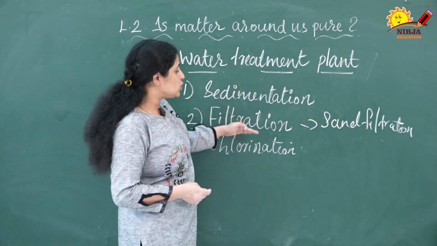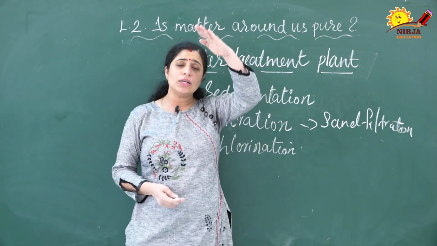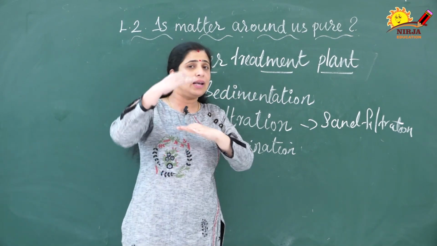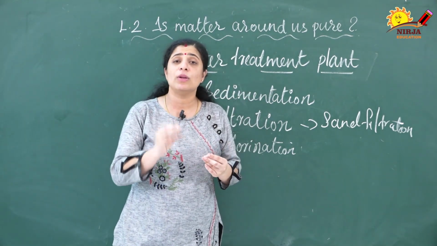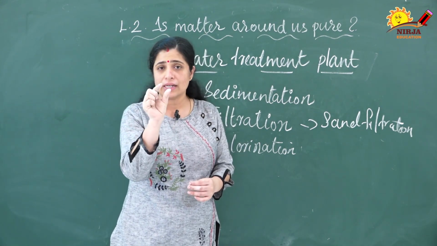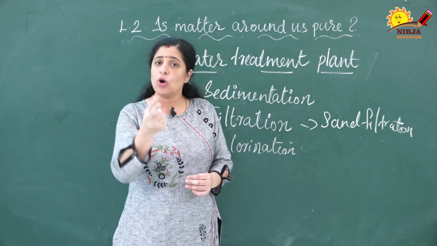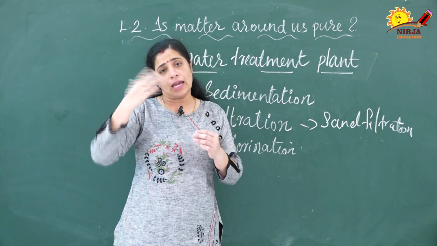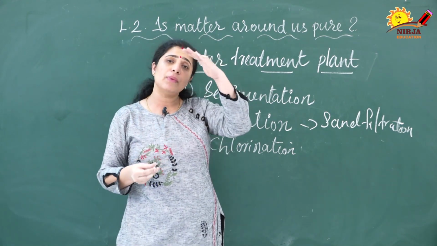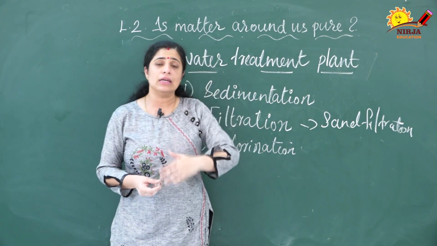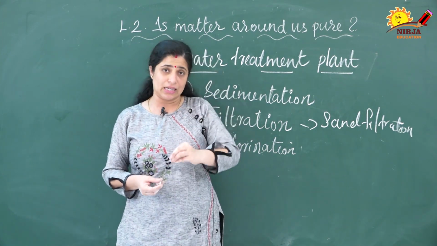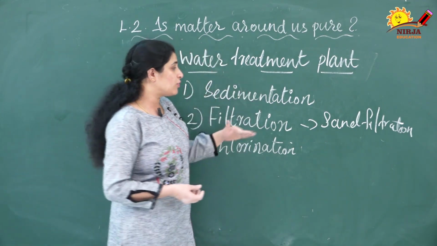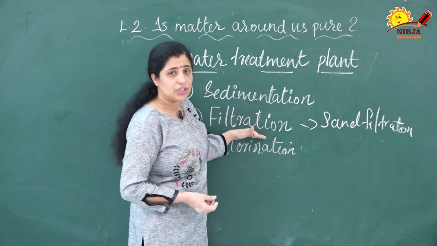So when it is passing into the filtration tank, what will happen? The water will pass through the sand filter, through the different layers. I told you that the particle size will be different in the sand. You know that small particles, then again gravel size will be a little more, and again coarse gravel. Like that the layers are there. Thus particles except water will get stuck in any of the layers, and the pure water will pass through this sand filter. That is the working of the sand filtration tank.